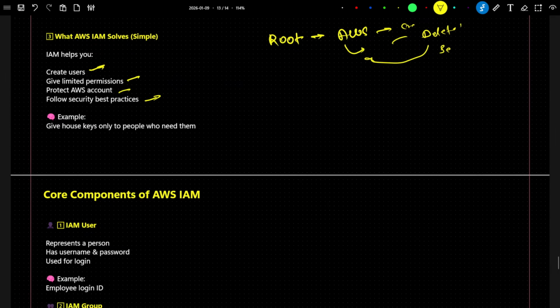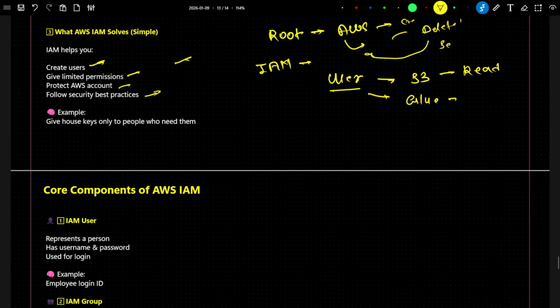So with the help of AWS IAM, you can control all your access control. Suppose this is the user, and for this user you want to give access only to S3, so they can only read the S3 or only see the S3 data. That kind of control you can do. Because for this user you don't want them to use Glue or other services that we have. All those kinds of control we can do with the help of IAM. I hope you got the idea.